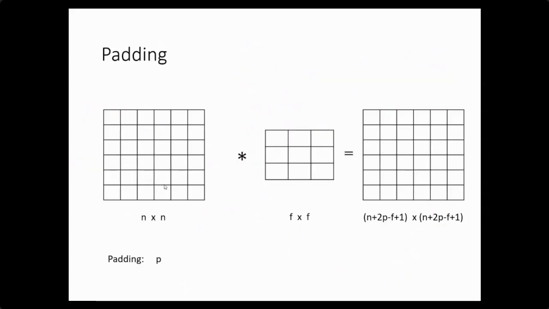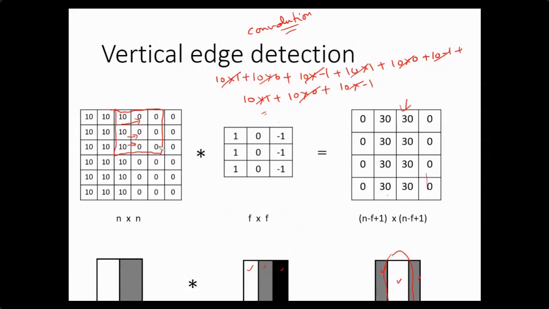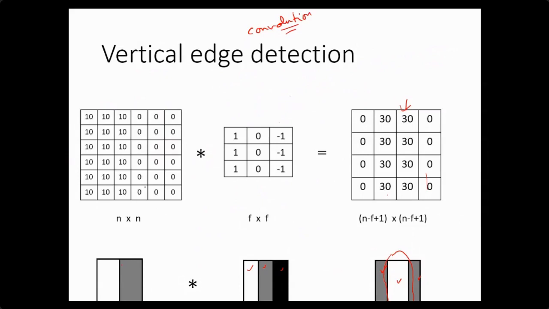Now there is one more concept that is used in the convolution operation. That operation is known as padding. Now what is this padding actually? Before that, let's see one important concept in this whole process of vertical edge detection. You will see here, when we apply this mask on this image, the size of the image is 6 by 6 and the size of the filter is 3 by 3. But the output size you will see here is 4 by 4. It is reduced by 2 pixels.